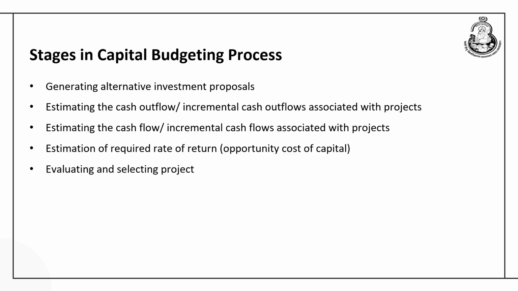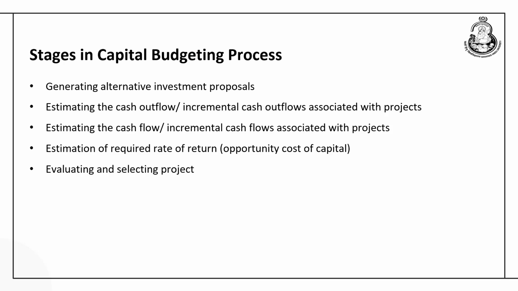a finance manager. Now, the capital budgeting process will pass through different stages, because here it is not one time procedure. So, starting with the number of alternative proposals are generated, and thereafter the estimated cash inflow and outflow are compared, and finally the required rate of return, that is the cost of capital, is also calculated in order to match whether the return is more or the cost is more, so as to arrive at the final decision. So, after completing all these steps, only the projects are finally selected.